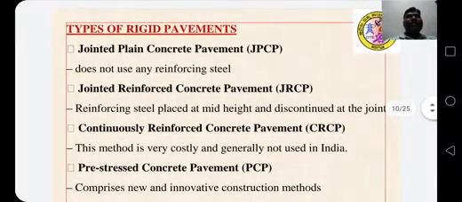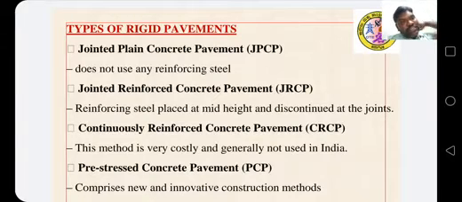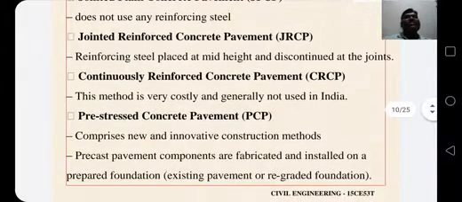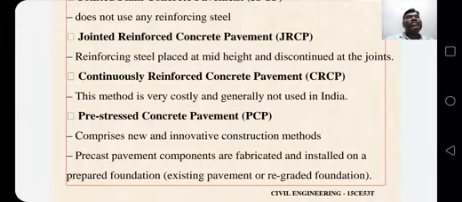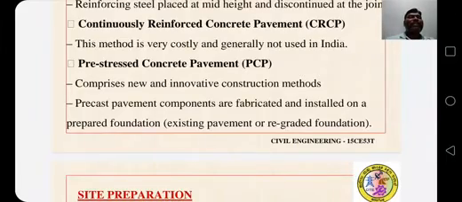Types of rigid pavements. Jointed plain concrete pavement does not use any reinforcing steel. Jointed reinforced concrete pavement has reinforcing steel placed at mid height and discontinued at the joints. Continuous reinforced concrete pavement. This method is very costly and generally not used in India. Pre-stressed concrete pavement promises a new and innovative construction method. Precast pavement components are fabricated and installed on a prepared foundation. Existing pavements are regraded foundation.